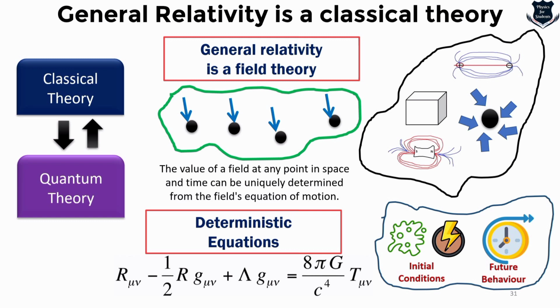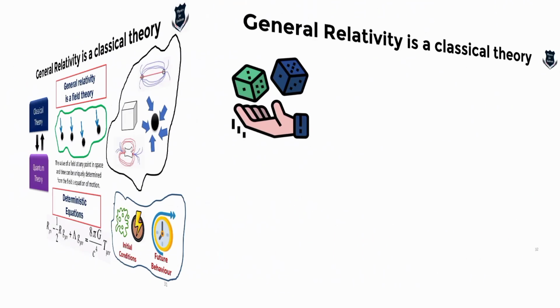So with deterministic equations, be it Einstein's field equation or anything else, if you give an initial condition, that is the distribution of mass and energy, then through these equations you can determine the future behavior of the space-time geometry.